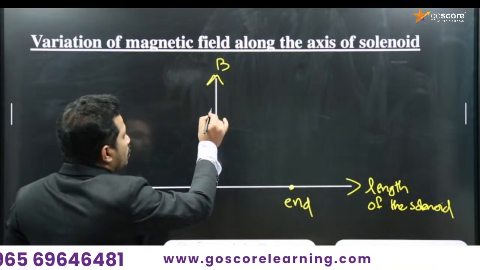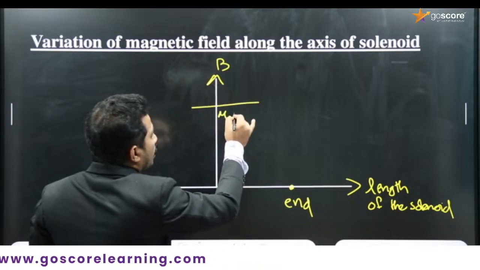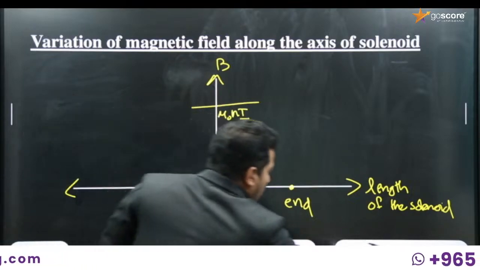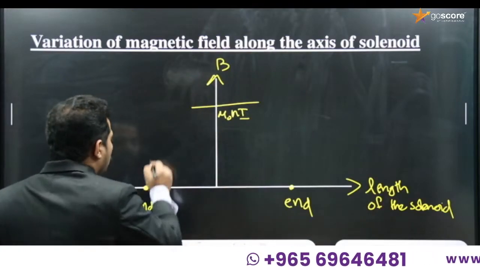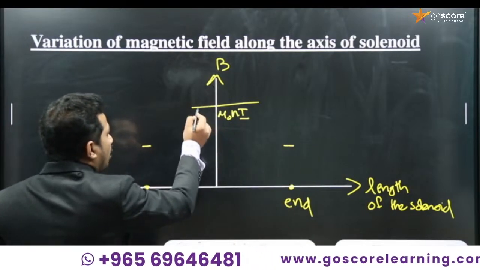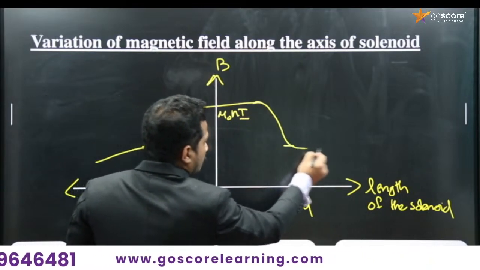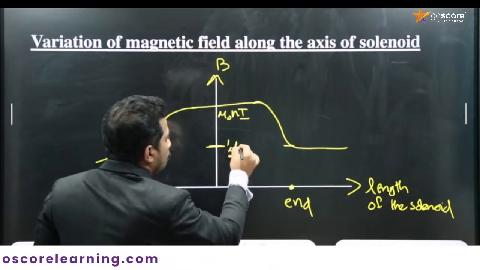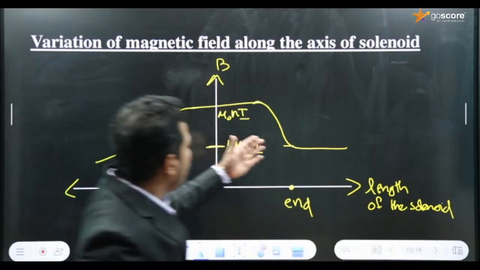then the magnitude in the middle is B equal to mu 0 Ni. So we know that at the end it will be half of that. So the graph should be like this: here it will be half, here it will be half, right? So the graph will be like this. This point will be half of mu 0 Ni. This is just a variation showing the magnetic field along the axis of a solenoid.